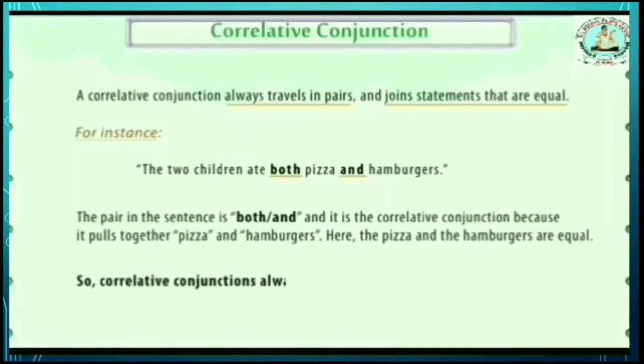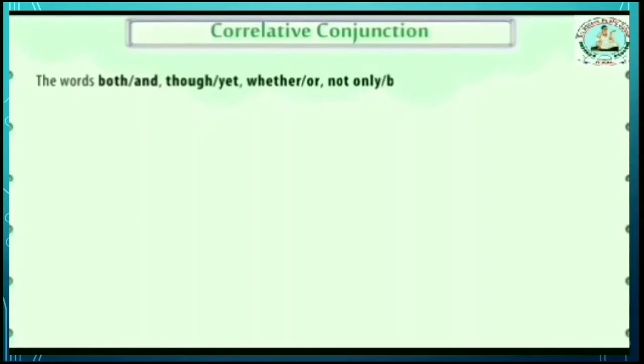So correlative conjunctions always refer to two words or phrases that are equal. Is it clear? When you can see in the sentence the words both and, whether or, not only but also, you are probably dealing with a correlative conjunction.